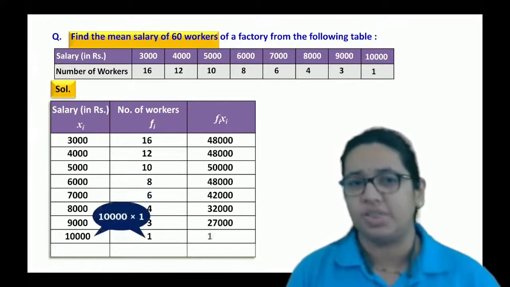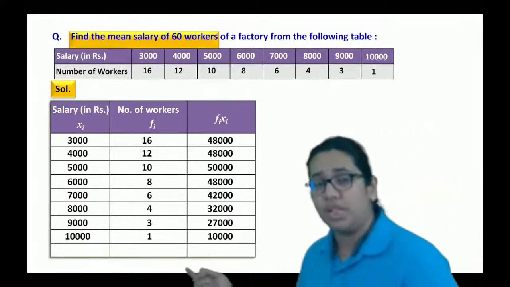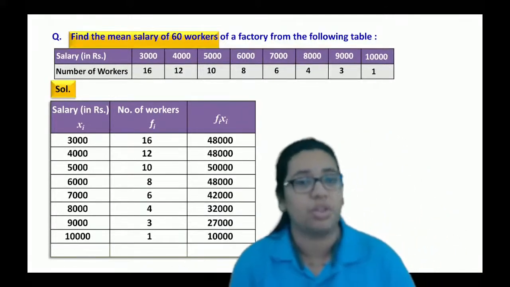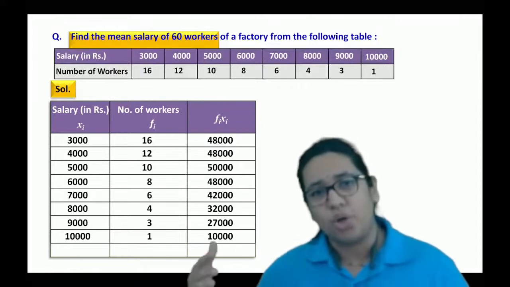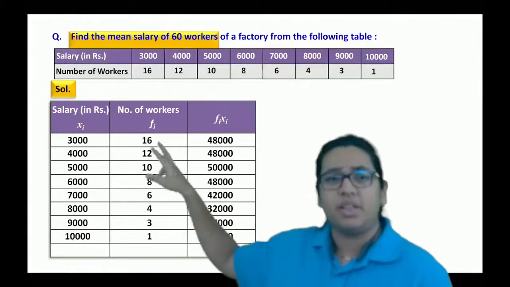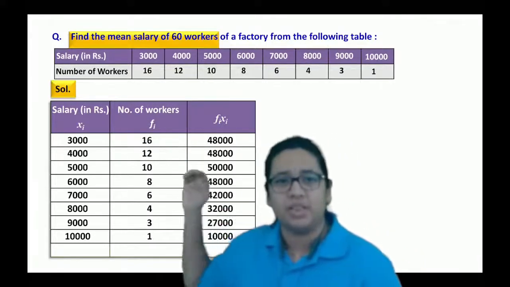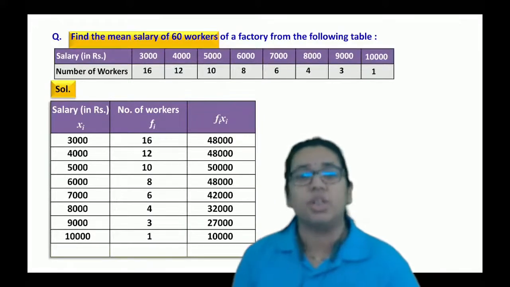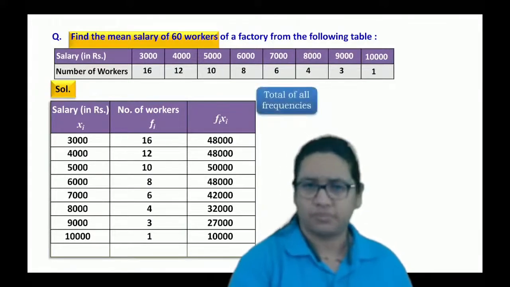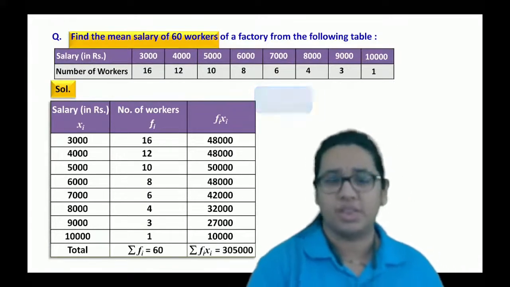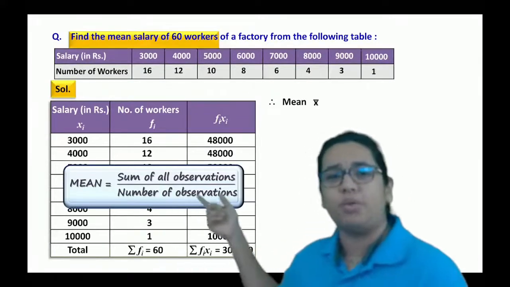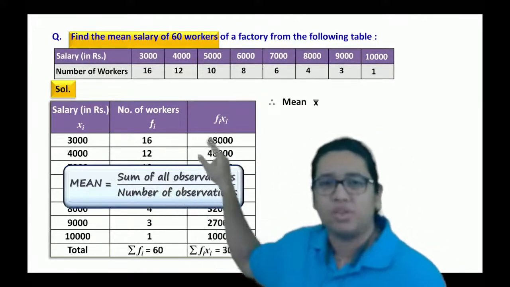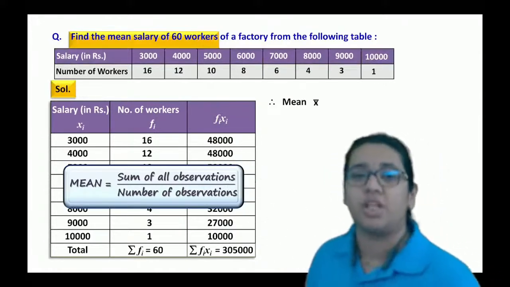So after completing this step, we have to sum all the values of fixi as well as all the values of fi, because we know that mean is nothing but sum of all observations divided by number of observations. Now I know that there are 16 workers of salary 3000, 12 workers of salary 4000 and so on. So the sum of all observations is 16 members of 3000, 12 members of 4000, which is nothing but the sum of fi into xi.